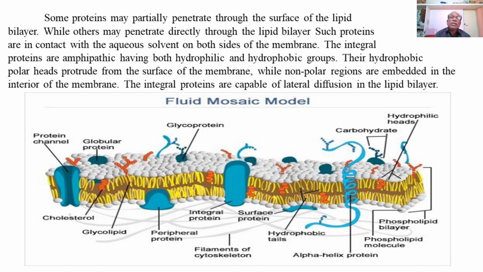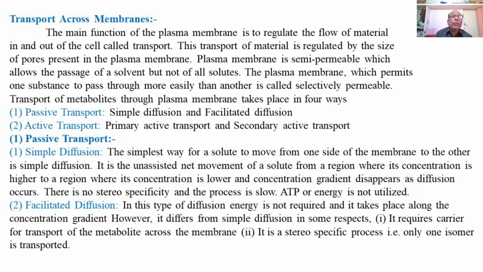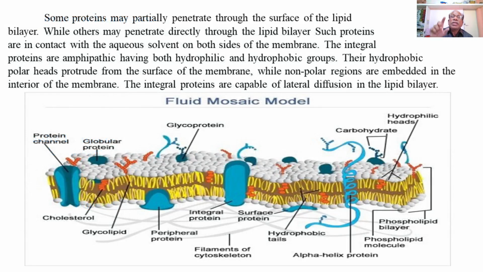The integral proteins are capable of lateral diffusion in the lipid bilayer. So, this is the explanation regarding the fluid mosaic model of the plasma membrane.